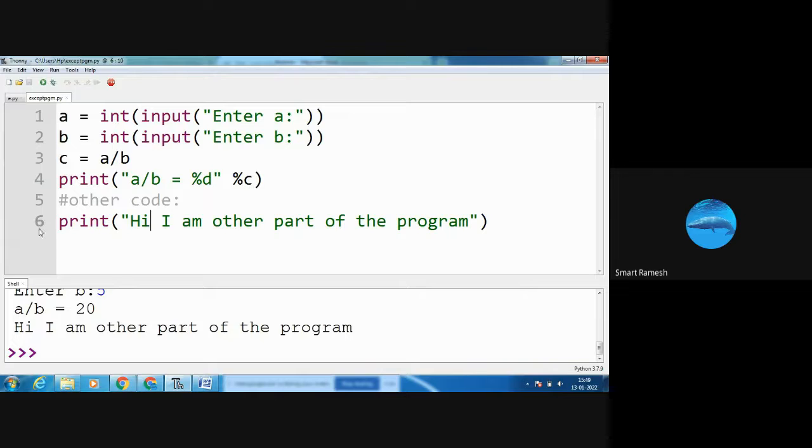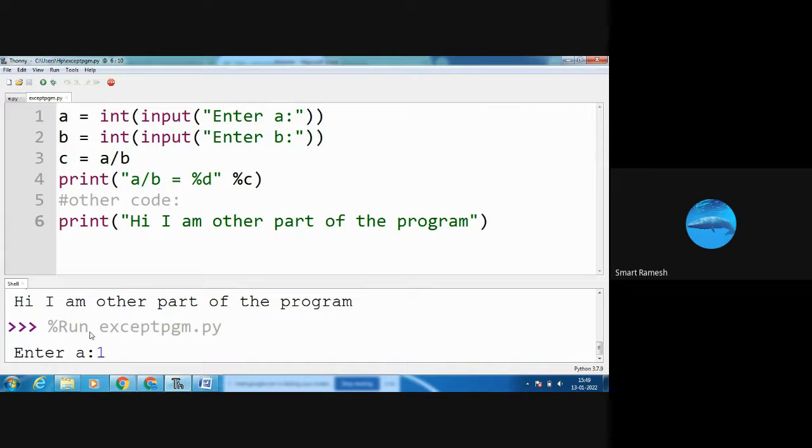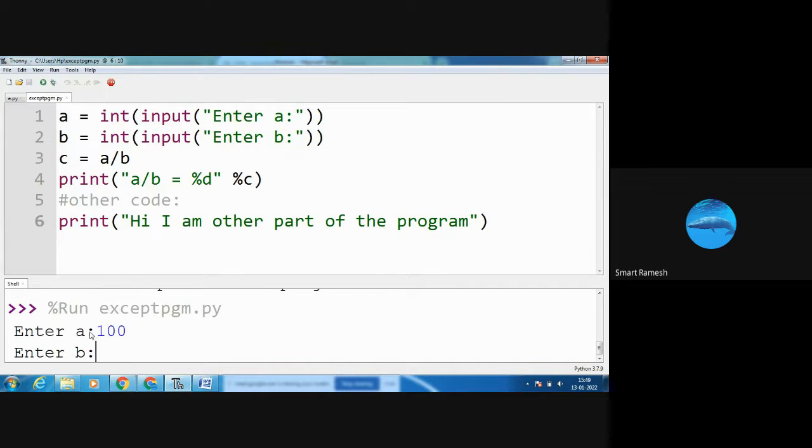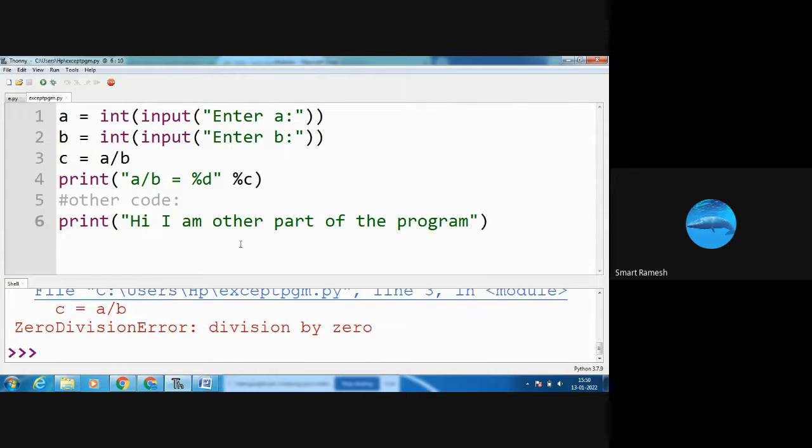Suppose I run the same program again. This time I am giving a value 100, b value 0. See what will happen? It shows the zero division error. See, 100 divided by 0. So there is an exception, that is the error. So error has occurred.